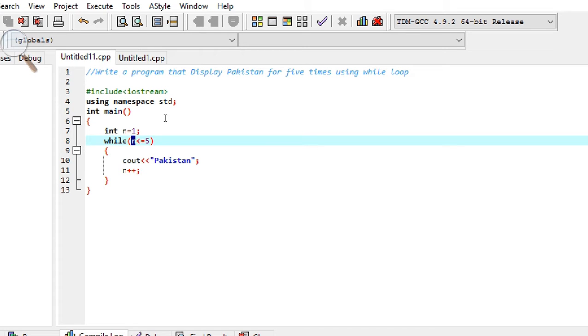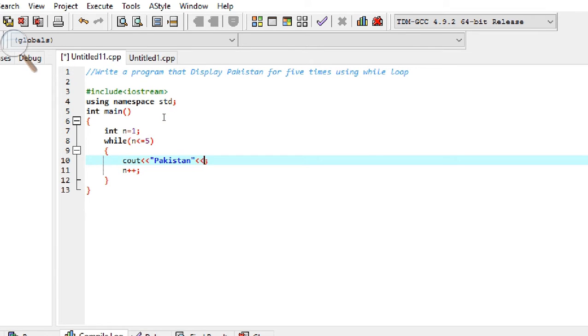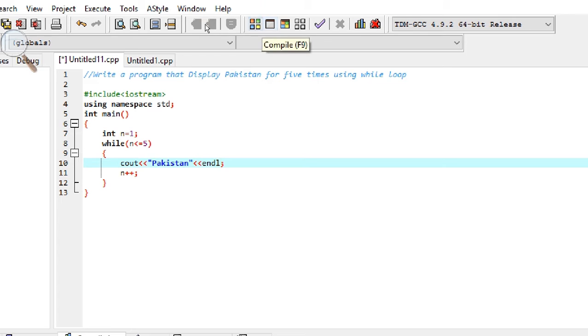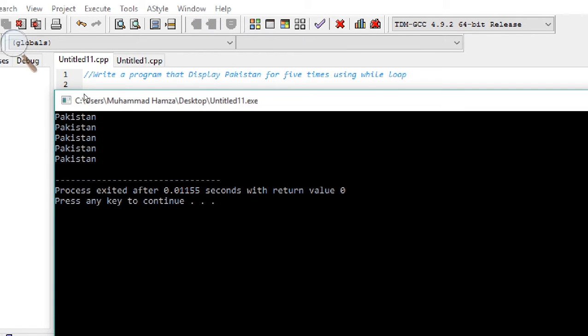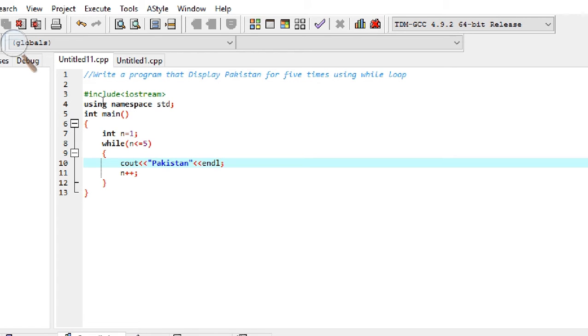Now if we want to display it in proper rows, then we have to write endl here. endl is used for the next row. Now compile again and run: 1, 2, 3, 4, 5 times. It displays the word Pakistan 5 times by using a while loop.